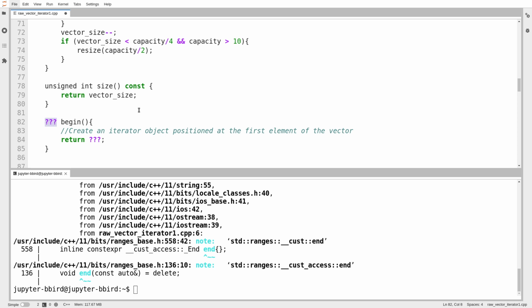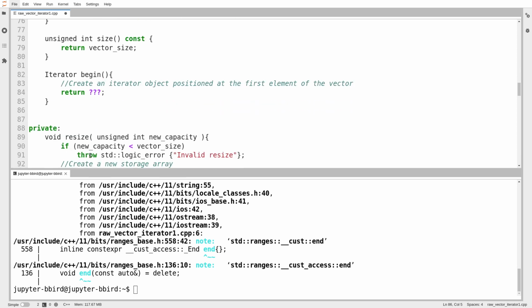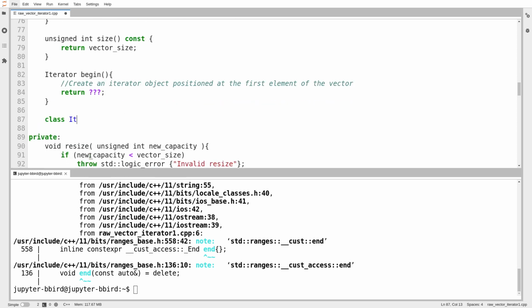I can't just return an int or a float or something. There are ways to make certain non-object types behave like iterators, but I have an ulterior motive in this video, and that is to make it so you could write iterators for things that aren't vectors, like lists or arbitrary types. So what I want to return here is some actual object, an object that has operators defined on it. So I'm going to call it iterator. Okay. And I'm going to define my own class to represent what an iterator is.